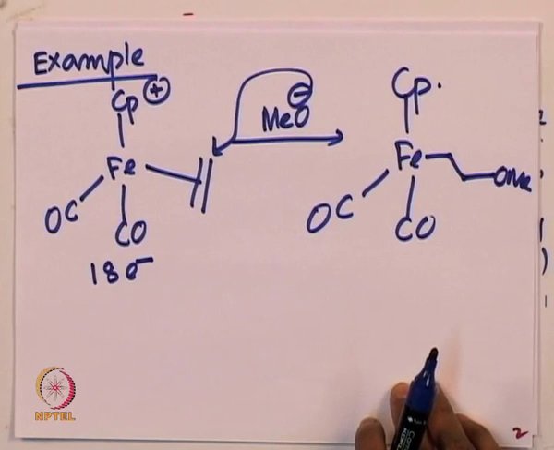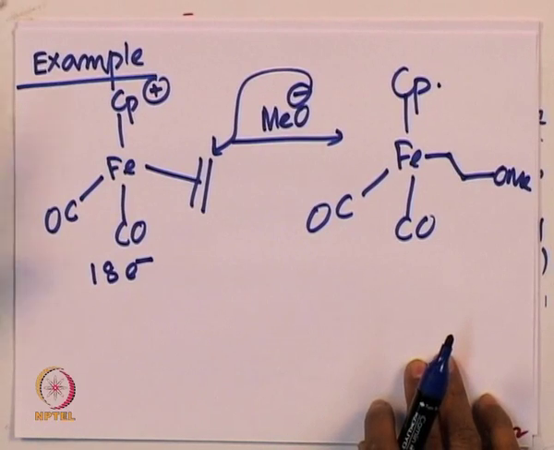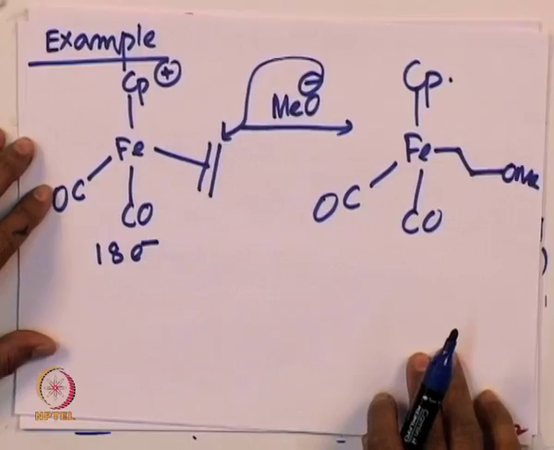Another type of reaction that can be promoted is where you have a metal benzene complex, for example, the eta 6 mode of a metal benzene complex, which then can be attacked by an external nucleophile.